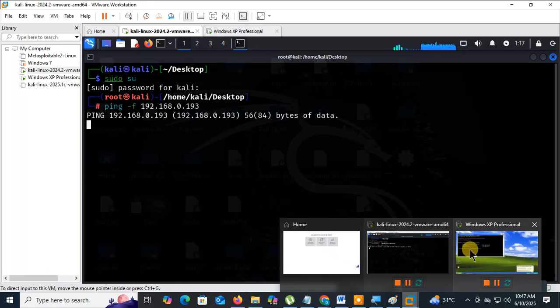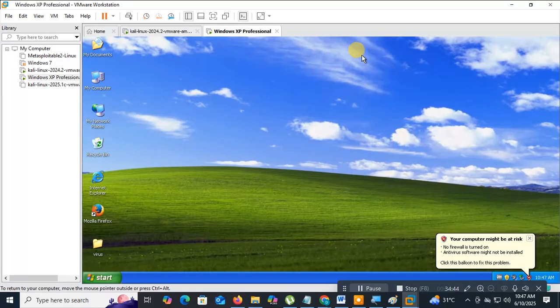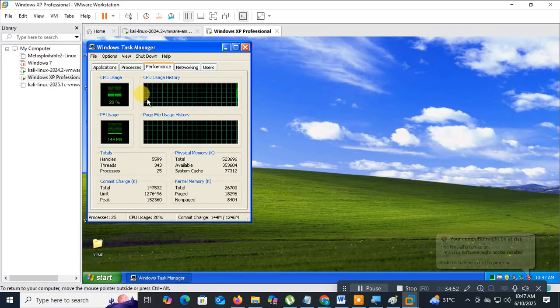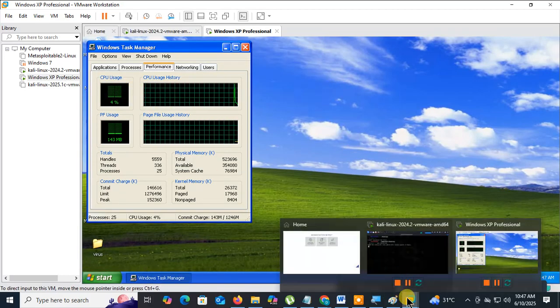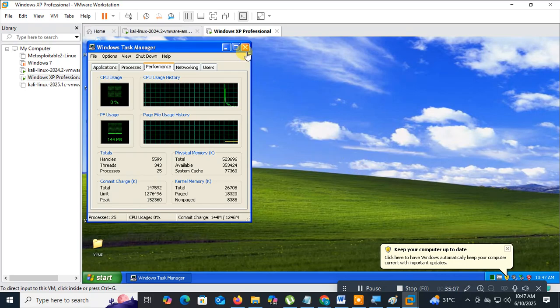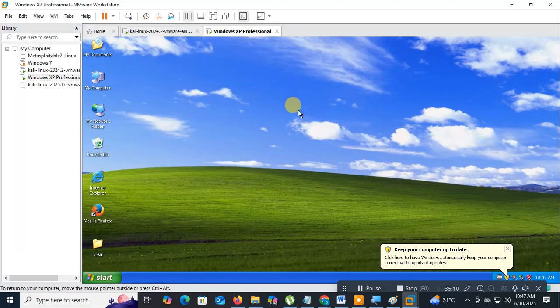Let me check here what happens. Go to the task manager. Before the attack, I'll stop the attack here. I just opened the task manager to monitor the resources. Task manager is a tool to monitor the resources in Windows.